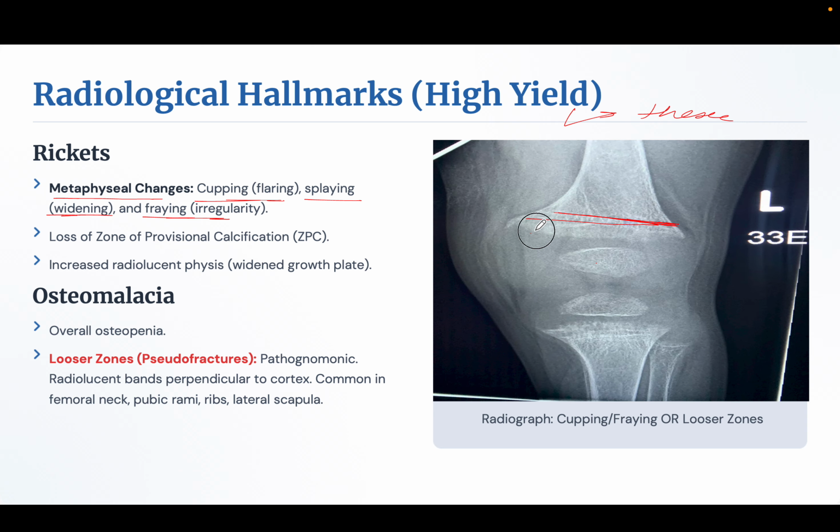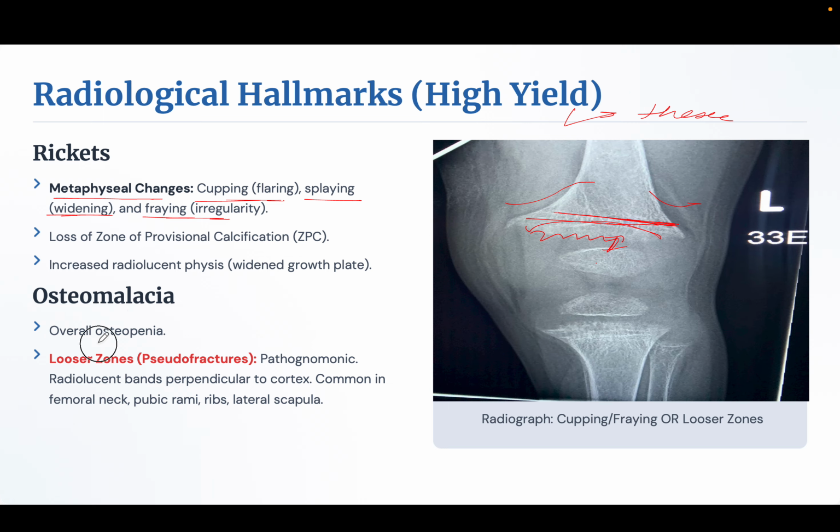The irregularity is called fraying, and the cup-shaped structure is called cupping or flaring. There is loss of the zone of provisional calcification, and increased radiolucent physis. The growth plate is widened.